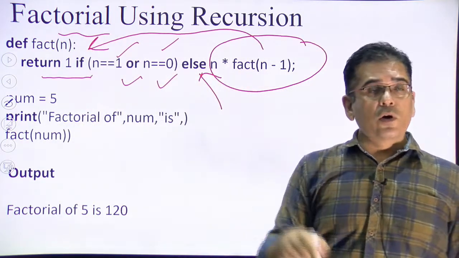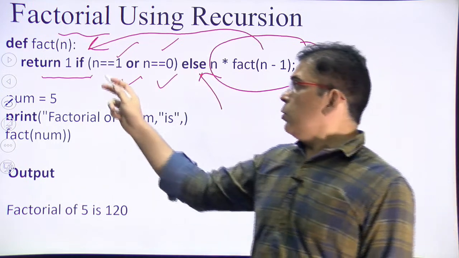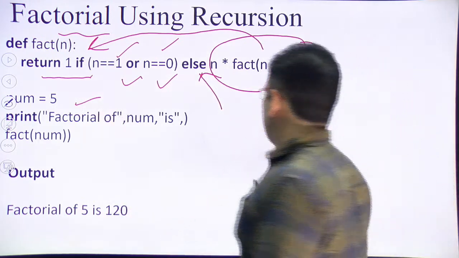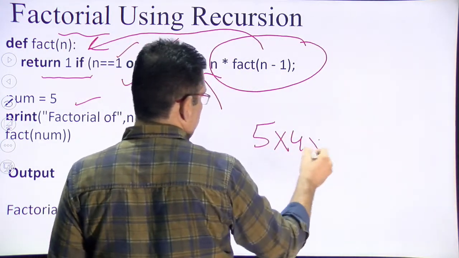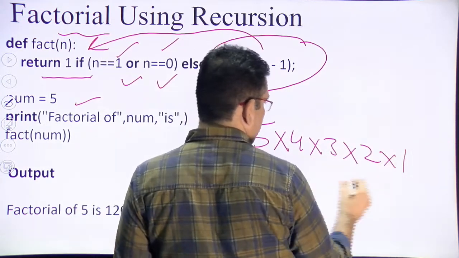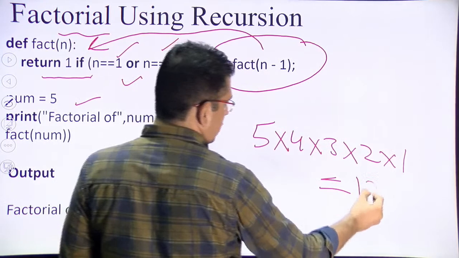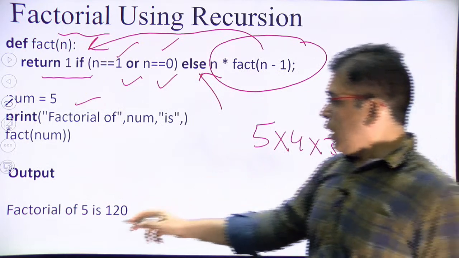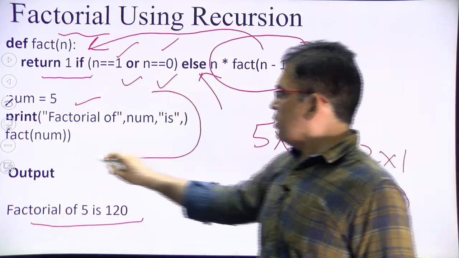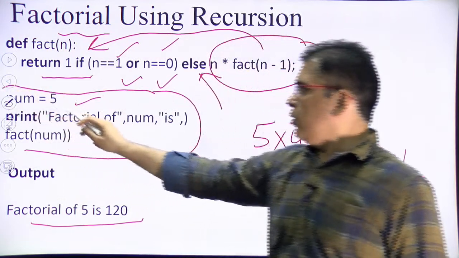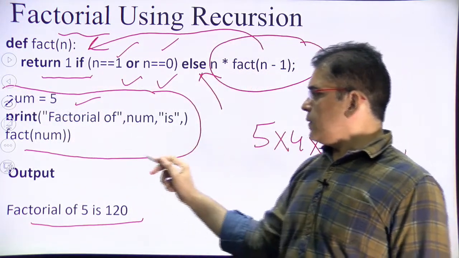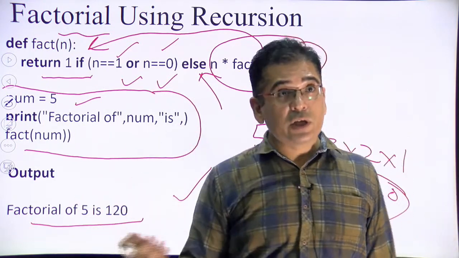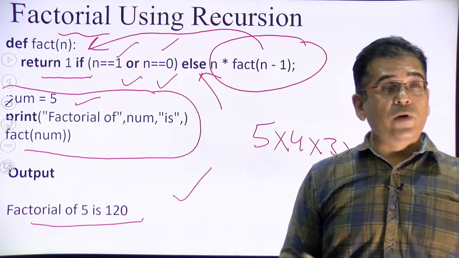So it will go from n minus 1, n minus 2, n minus 3 up to when it will reach 1 or 0. Say simply I have given the value of num as 5. So it will compute 5 into 4 into 3 into 2 into 1, which will become 120, because the factorial of 5 is 120. So the output printed for this program is, this is the program. I have passed the value of num 5, factorial of num is then 120. So factorial of 5 is 120. So this is another example of function where I am using recursion to find the factorial.